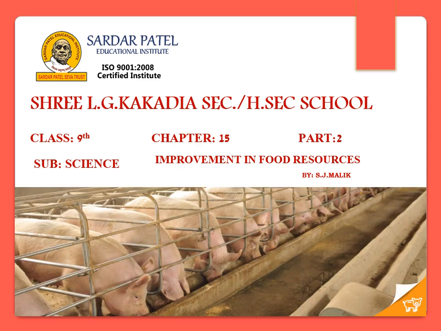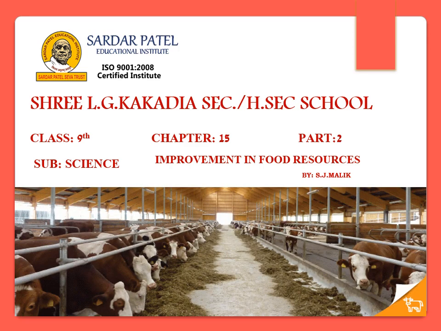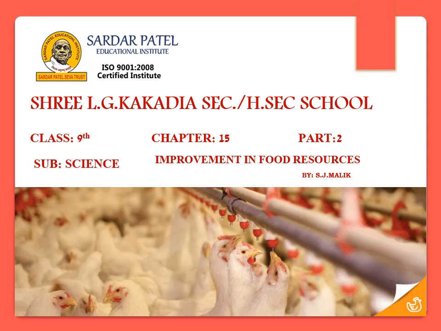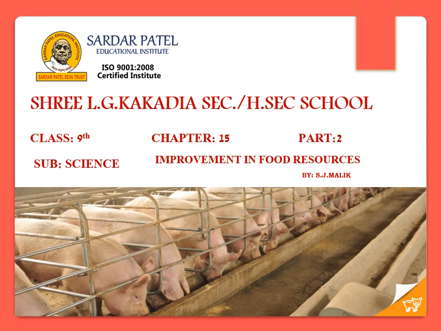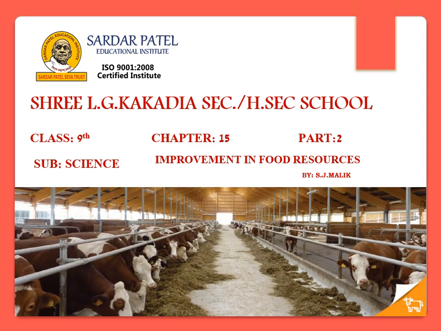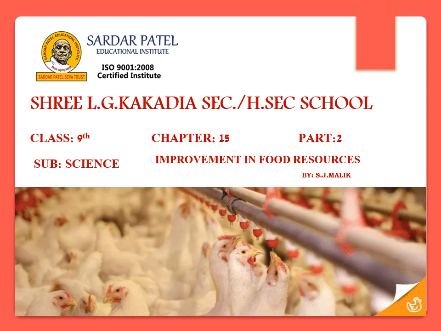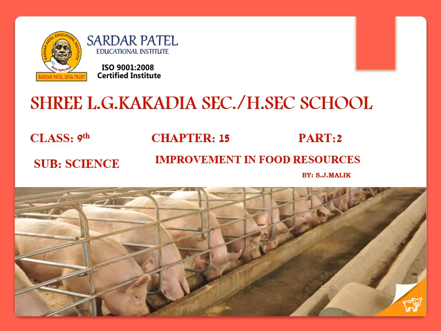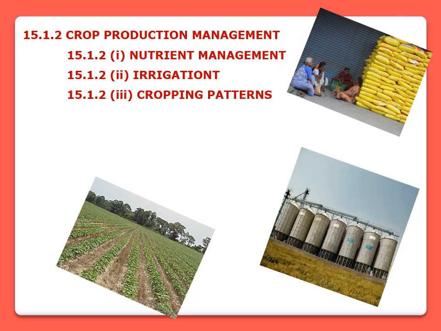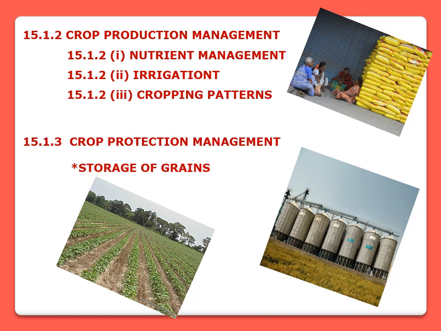I am here with part 2 of chapter 15, that is improvement in food resources. Part 1 of this chapter we have already discussed, and in part 1 we discussed crop variety improvement. Right? So now I am going to start part 2. And in this part we'll discuss two main topics. Out of those two main topics, the first one is crop production management and the second one is crop protection